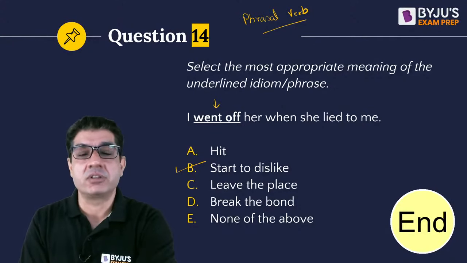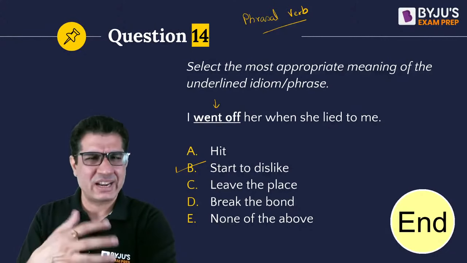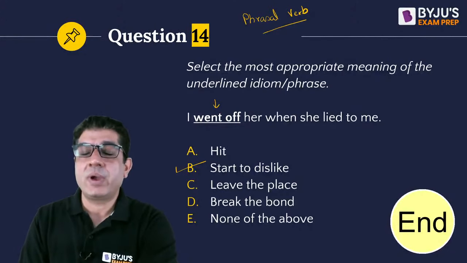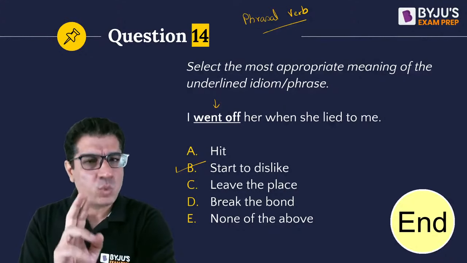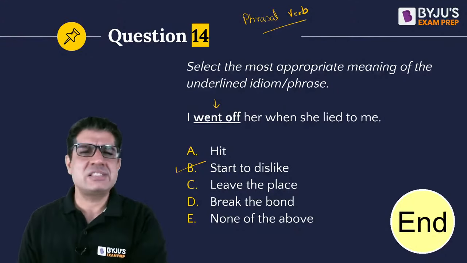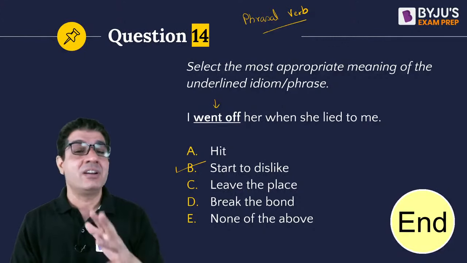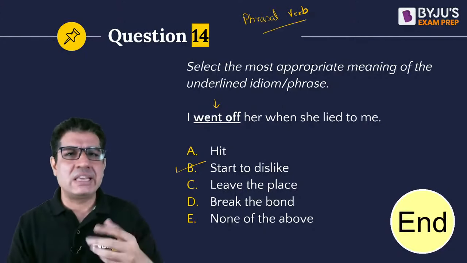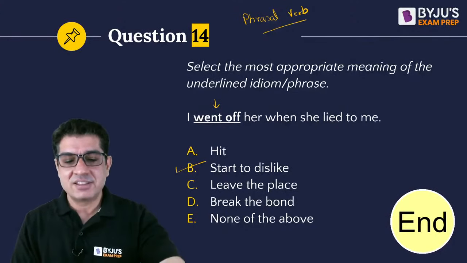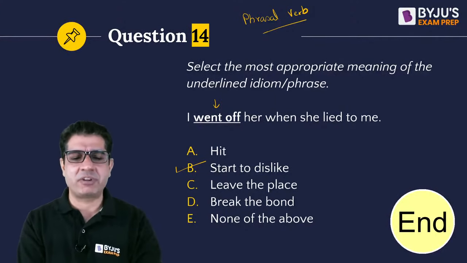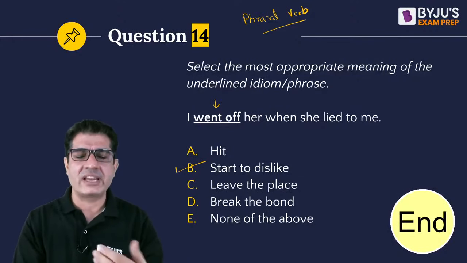So I went off burgers, stopped liking them because they led to food poisoning. I went off Puneet when he said those dreadful things about Anita. So I went off Puneet because I stopped liking him. So that's one of the ways in which we use this. There are a lot of other meanings too. Remember, the interview went off smoothly. That's correct. A bomb went off in a distance. That's correct. But then this is one of those lesser known meanings of went off that I basically tried you with.